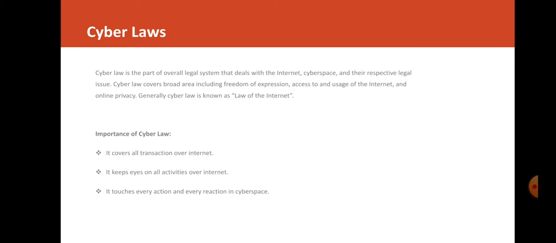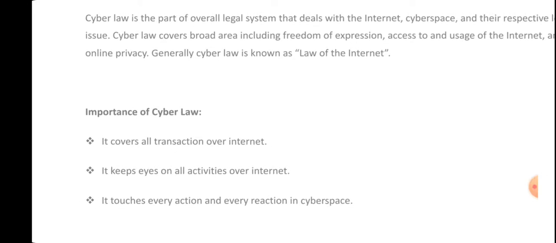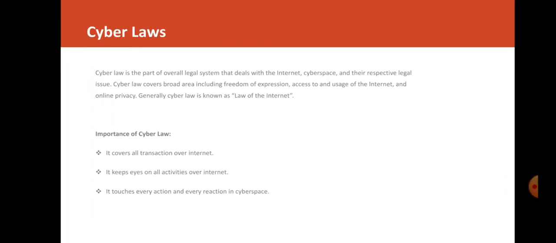Now, what are cyber laws? If you are dealing with so many cybercrimes, there is cyber law, for which a legal system has been provided. Cyber law is a part of our legal system that deals with the internet and cyberspace, and with the legal issues related to it. Cyber law covers the broad areas of freedom of expression and access and usage of the internet, and is also known as the law of the internet. The importance of cyber law is that it covers all transactions over the internet. It keeps an eye on the activities on the internet. It touches every action and reaction in cyberspace.